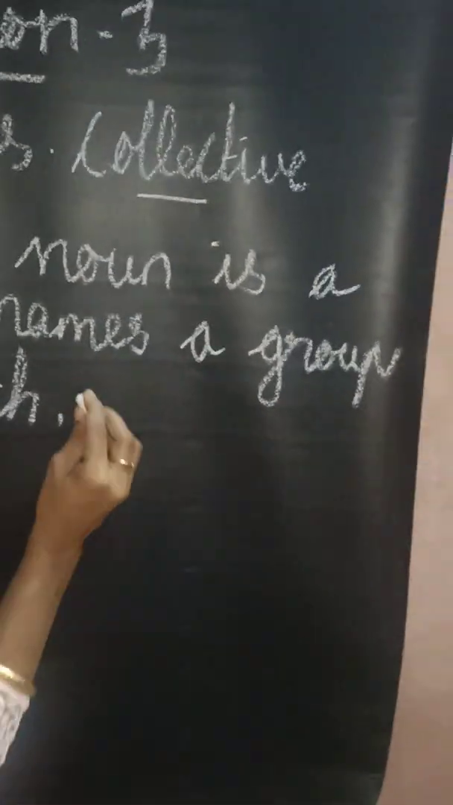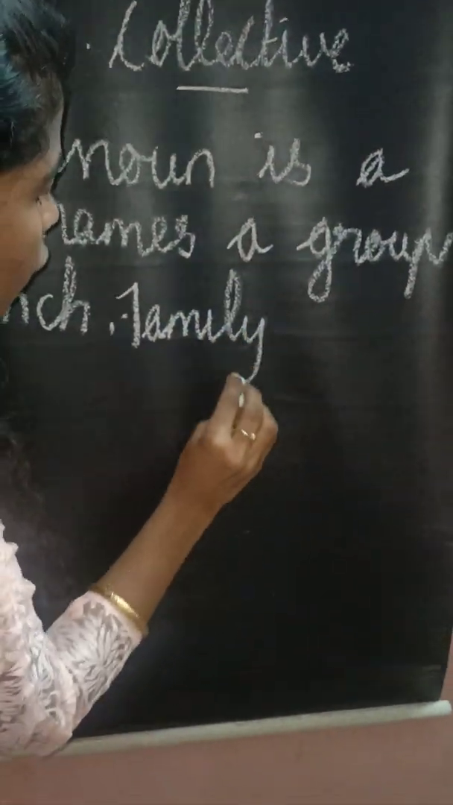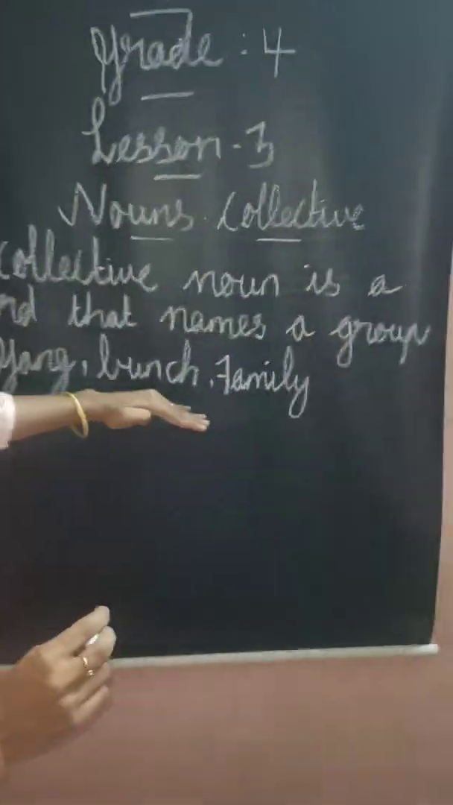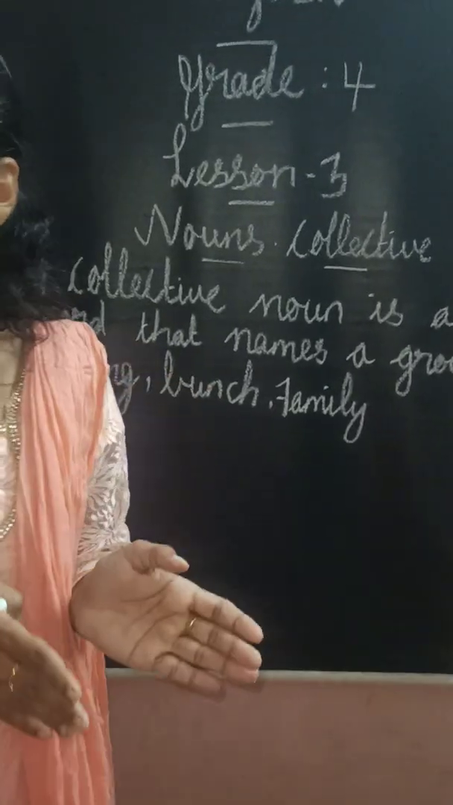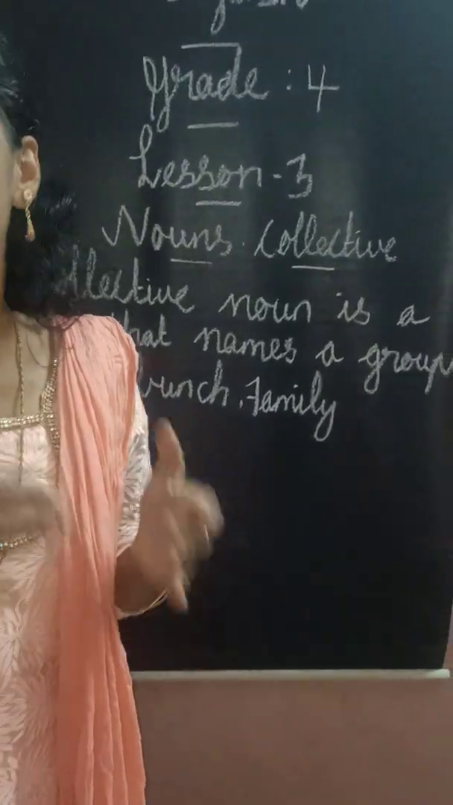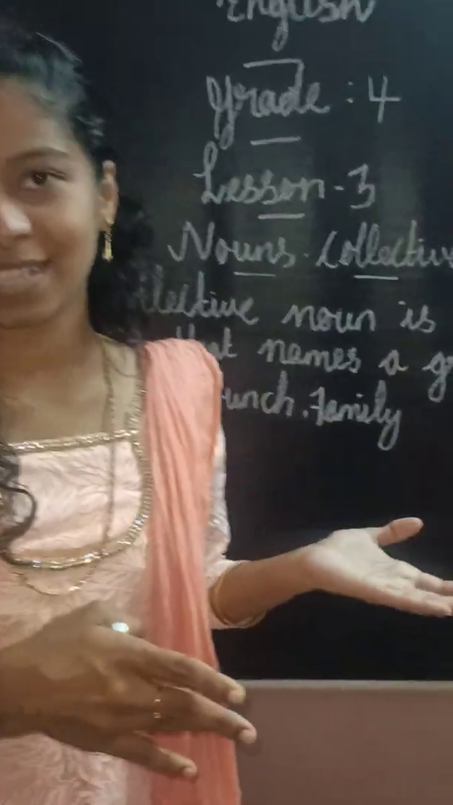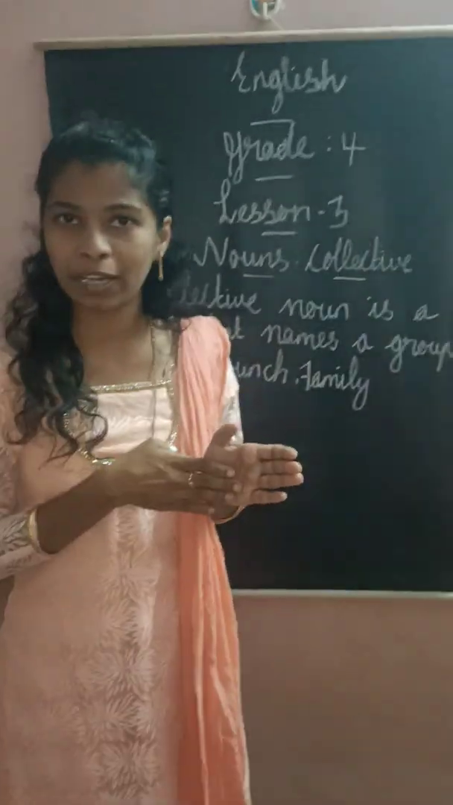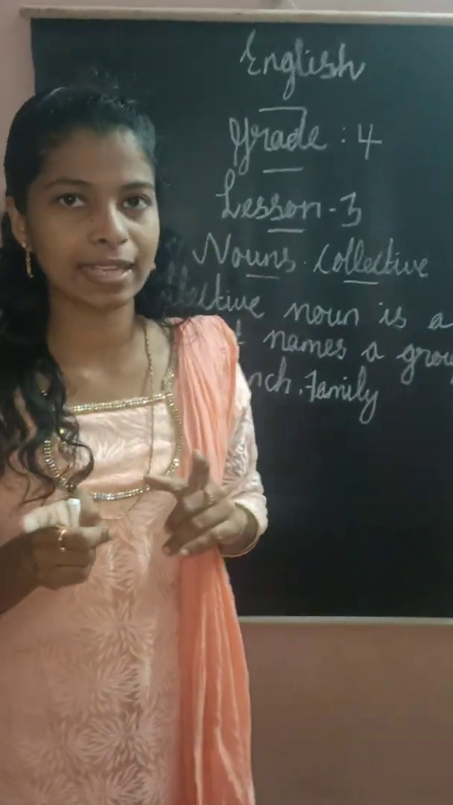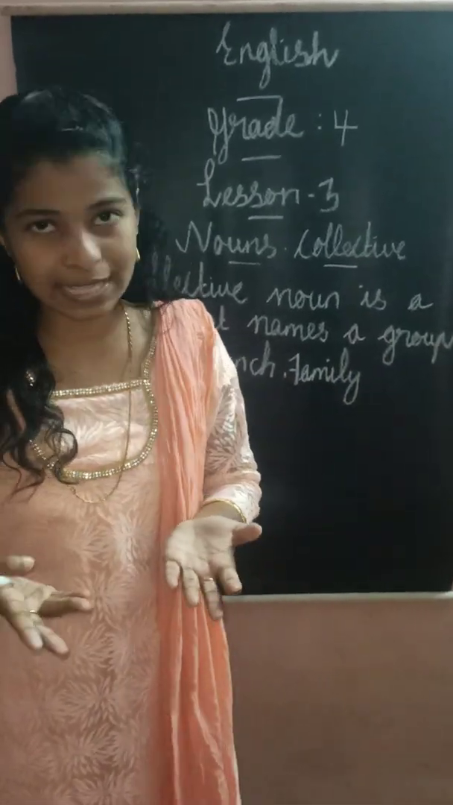Next, family. F-A-M-I-L-Y, family. Family is also a collective word. So these three words indicate a group, isn't it? How many members are there in a family? In your family, how many members are there? We will say 2, 3. Will you say only one member is in my family? You won't say that. In our family there will be 4 or 5 members.